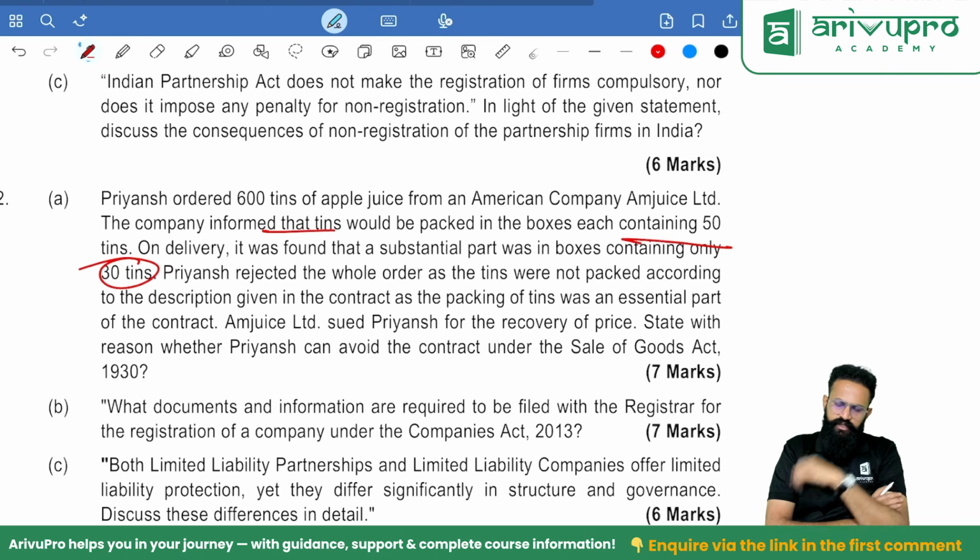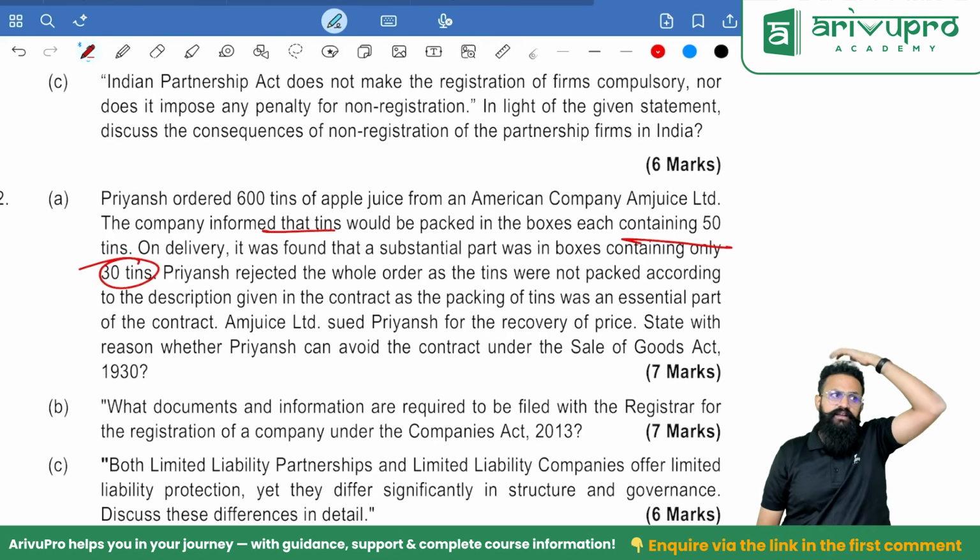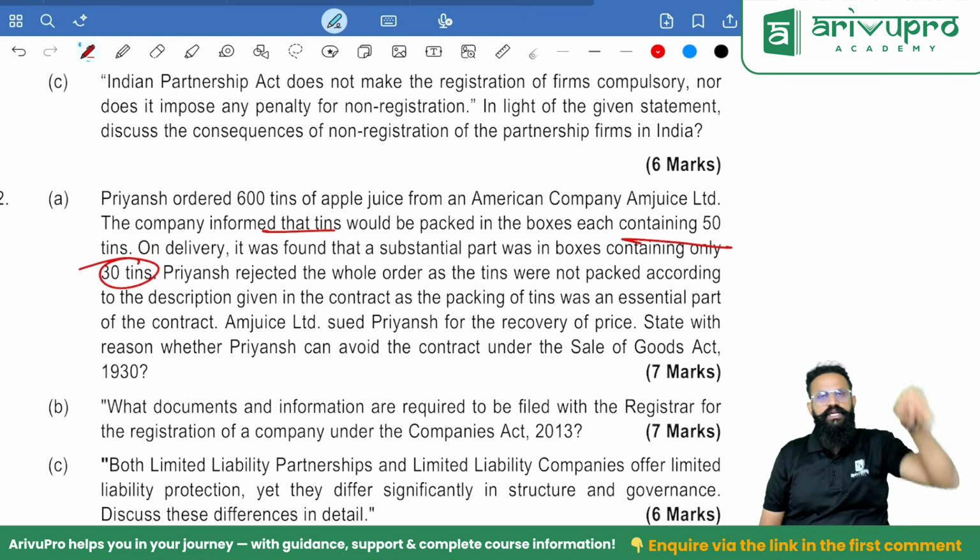State with reasons whether Priyansh can avoid the contract under the Sale of Goods Act. Possible? Yes, possible, because the description given was that it would be sold in packs of 50, and it was sold in packs of 30. So can I reject? Yes, provided that was agreed between the parties, that is 50 versus 30. The answer is yes, possible.